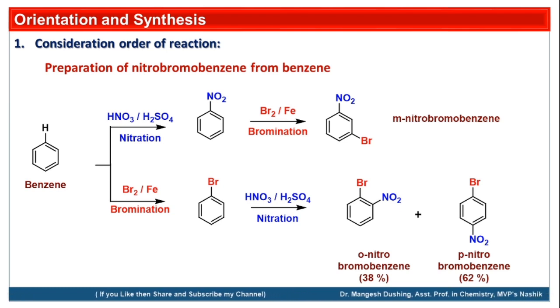So which product do we want? Either metanitrobromobenzene or ortho-para nitrobromobenzene. According to that, we can alter the sequence of the reaction, that is the order of the reaction. So that depends upon which products we want.